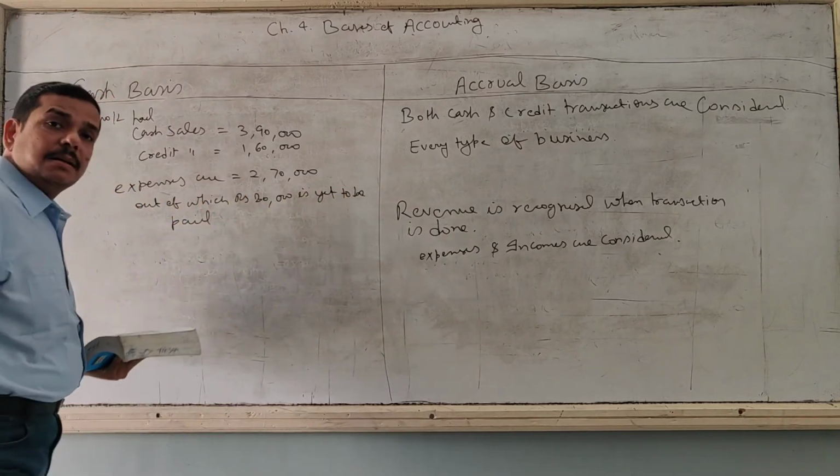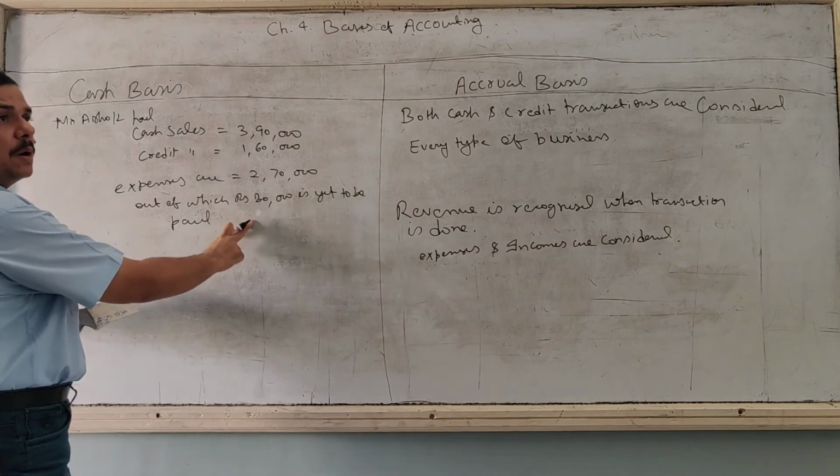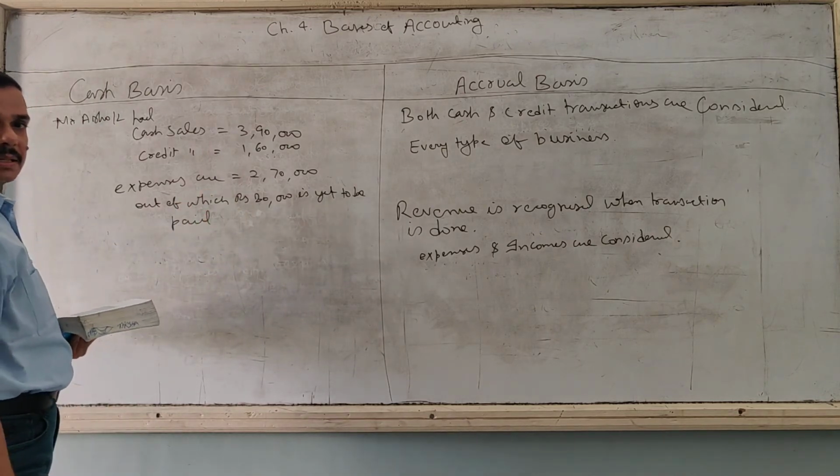Yet to be paid means services have been taken but the amount is not paid. So this is an outstanding expense. Clear?